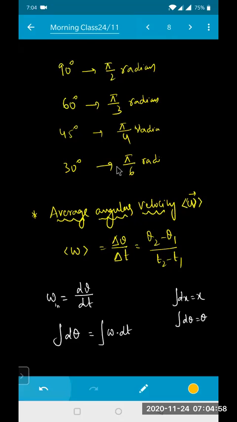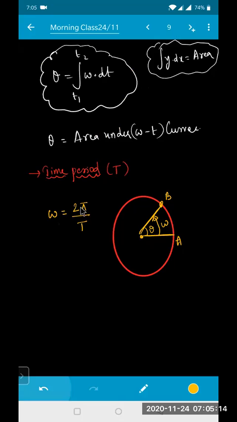Omega is equal to theta by time. For one complete rotation, theta becomes 2 pi radians, that is 360 degrees, and the time becomes capital T. So I can write omega is equal to 2 pi by capital T. And the reciprocal of the time period is called frequency, isn't it?